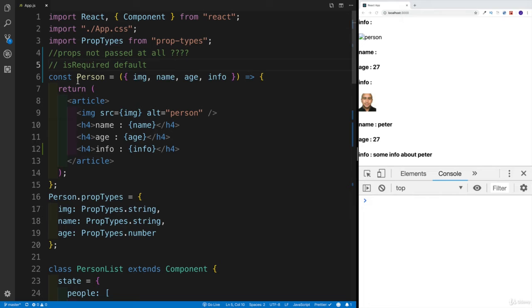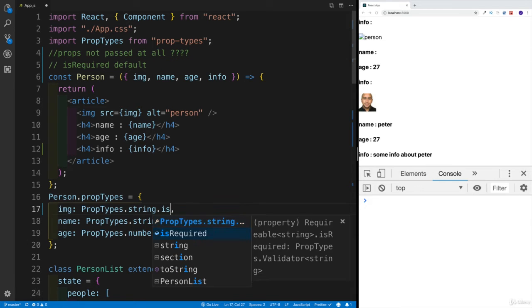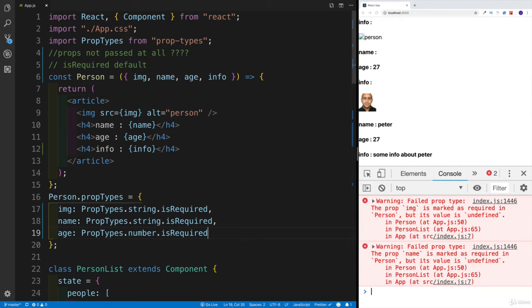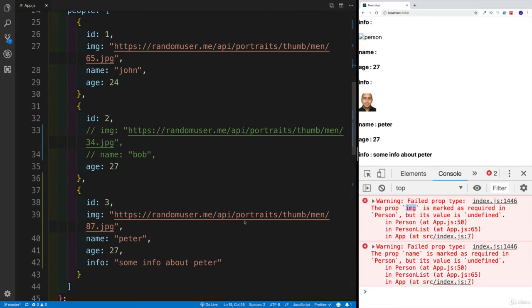And that better option is adding isRequired to our prop types. So not only are we looking for the prop that's being passed, we're also saying, yeah, and I am expecting this prop. And the way this is going to work, very simply, we just add isRequired. And let's do it obviously for all of them. So string isRequired, number isRequired. And once we save it, at least now in the console, we're going to be getting the warnings where it says, hey, you were looking for the image, but in fact, you're just getting undefined, meaning we're not passing that prop altogether. So that would be the first thing.